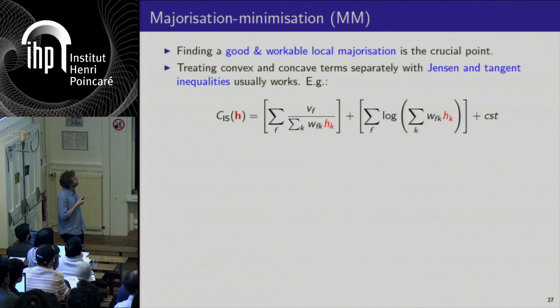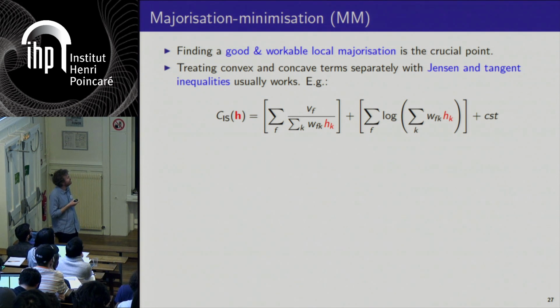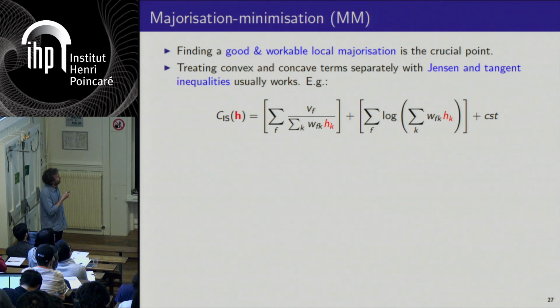And you can see that the objective function is the sum of a convex term and a concave term. These two terms involve these H_k parameters which you want to optimize, and the idea is that you are going to split these sums over k within the 1 over x and the log function.